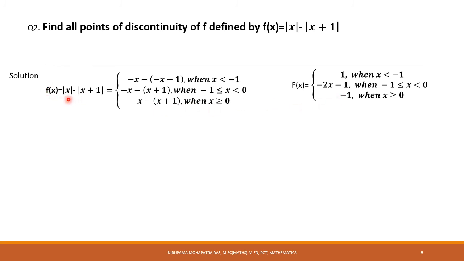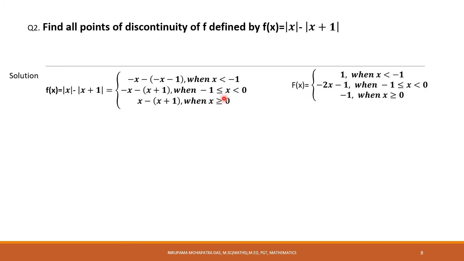Okay, f(x) equal to mod x, like this. Now when x is less than minus 1, obviously it is less than 0, so mod x will become minus x. And when x is less than minus 1, it means x plus 1 is less than 0, so mod of x plus 1 is minus of x plus 1. Right? Now f(x) becomes what? Minus x plus 1, which is 1. So for x less than minus 1, f(x) equal to 1.